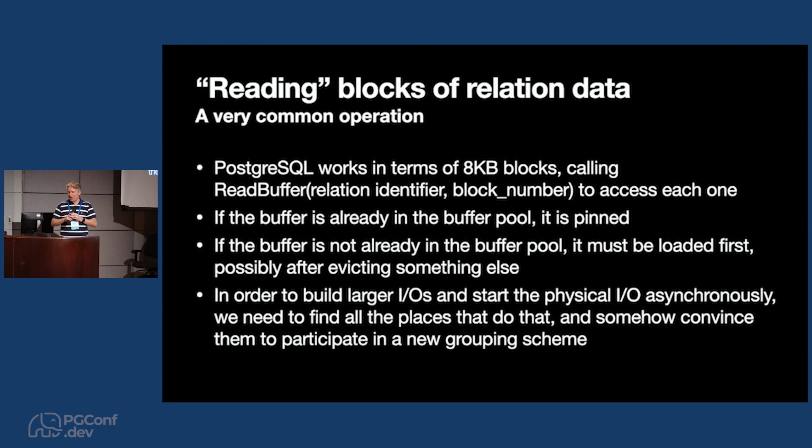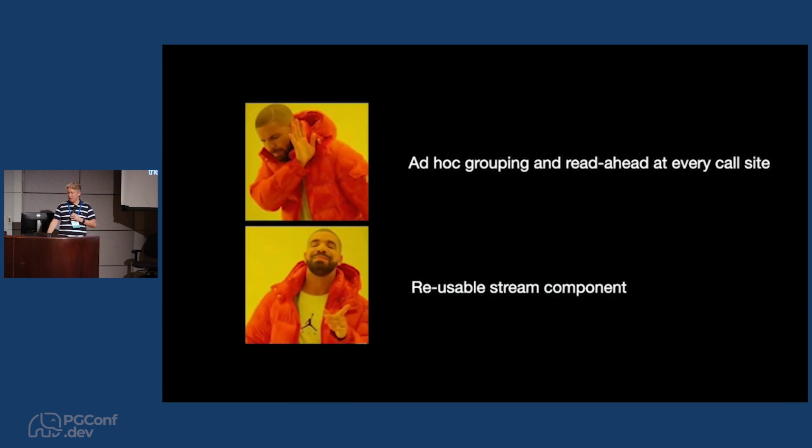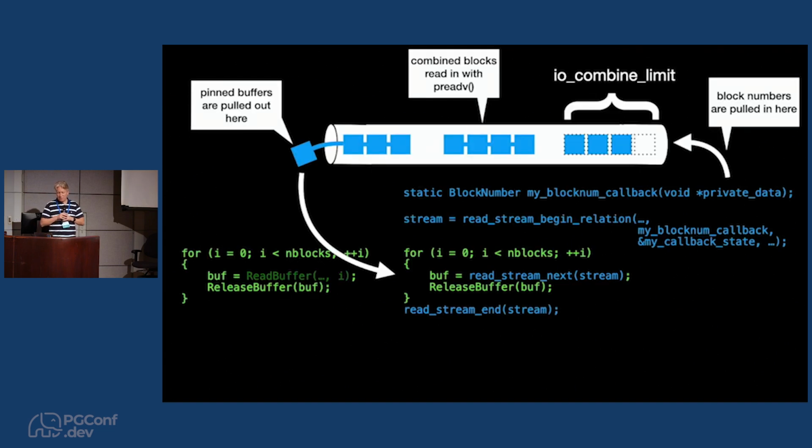So the question is, if we want to change to something that can build larger I/O system calls and potentially push stuff into the background, we basically need to find all of the places that do that and apply some new magic to get them to coordinate grouping and ahead-of-time behavior. A bad way to do that would be to get each part of the source tree to deal with those problems itself. Of course, we want to create some kind of reusable component to do that. And the reusable component we've come up with is a read stream.